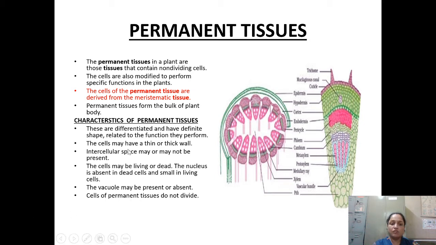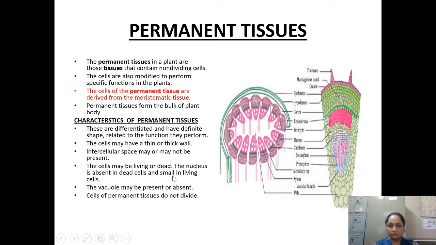Now, characteristics of permanent tissue. These are differentiated and have a definite shape. तो इनका एक पर्टिकुलर शेप होता है. They are basically differentiated, meaning they are of different types, and their shape and their function are specific. The cells may have a thin or thick wall.